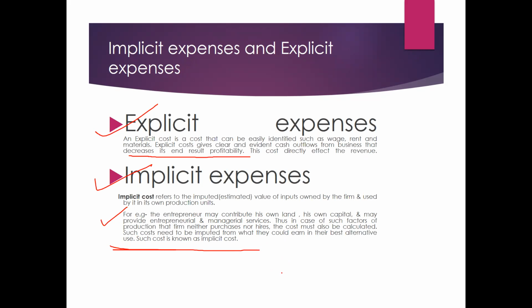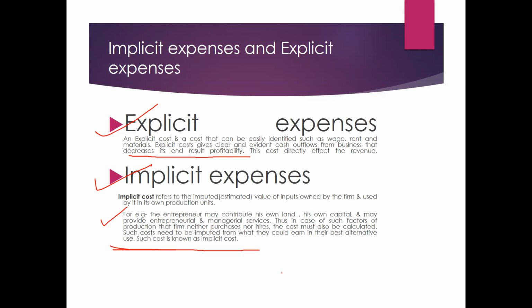Suppose you have your own piece of land and you are not giving it on rent, you are using it in your business. Your best alternative is to give it on rent and earn some amount. Same way, suppose you had invested 1 crore capital in your business. If you were lending in the market, you could earn interest, but you are not earning any interest because you invested this amount in your own business.